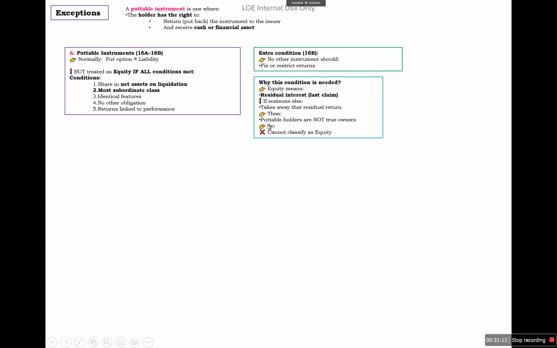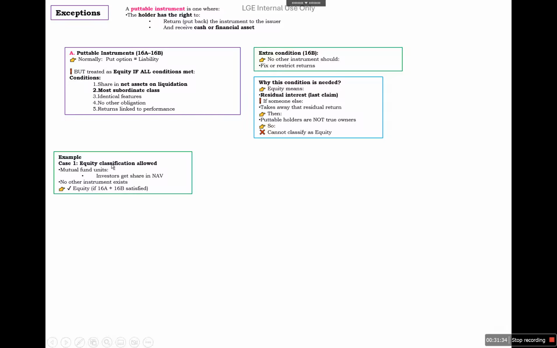Further, there is another condition that no other instrument should fix or restrict the return of the putable instrument. So why is this condition required? Because equity means residual interest. That is the last claim. If someone else takes away that residual return, then putable holders are not true owners. It cannot be classified as equity if someone else is taking their return.